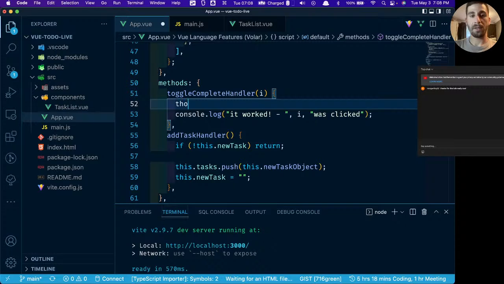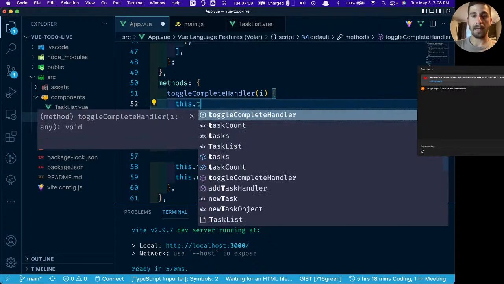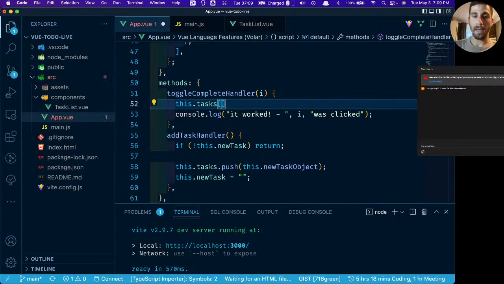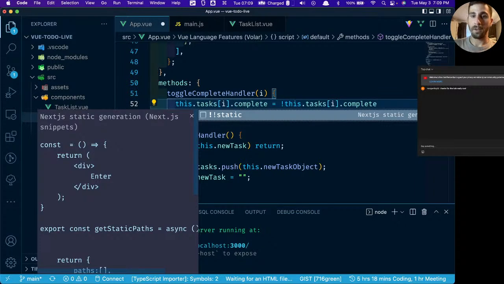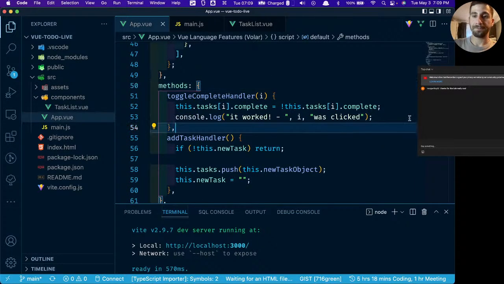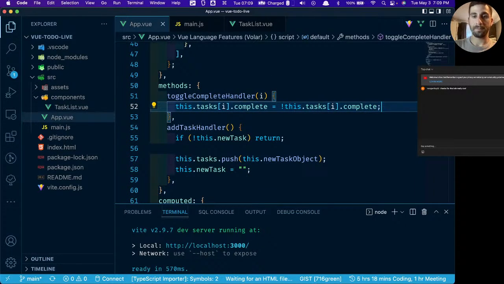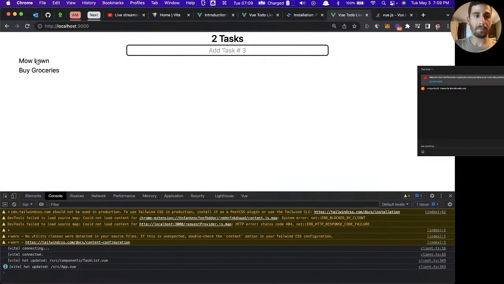We can say this.tasks at index i .complete equals, and we named it toggle, so we just want to make it the opposite of itself. So let's see if that works now. If we click this, there we go. The word done pops up and it disappears when we click it again.